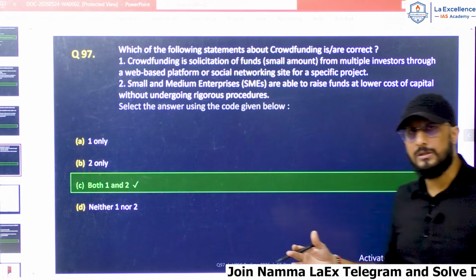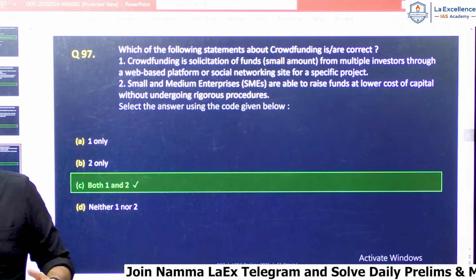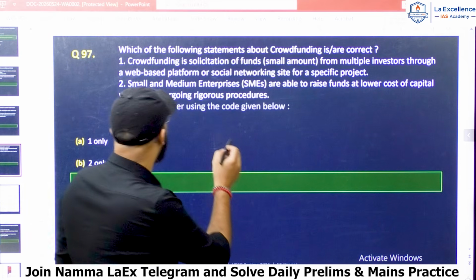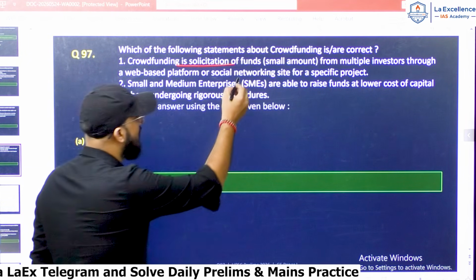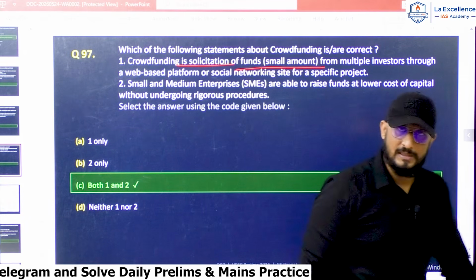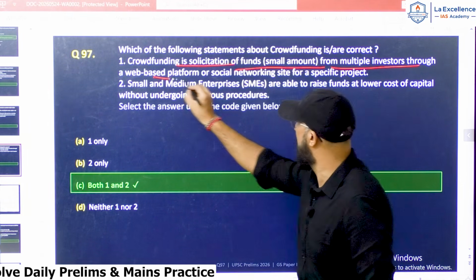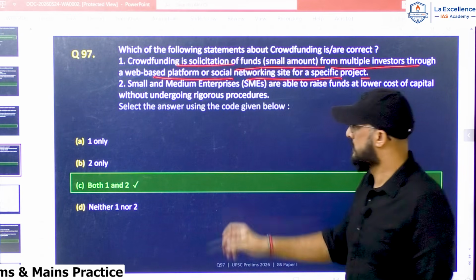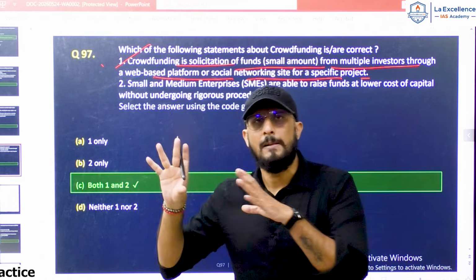What do I mean by crowdfunding? Crowdfunding is companies collecting money from the public. So basically, crowdfunding is solicitation, that means collection of funds, usually small amounts, from multiple investors through a web-based platform or social networking site for a specific project. This statement is correct. This is exactly the statement given by SEBI.